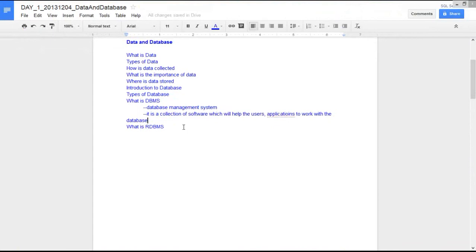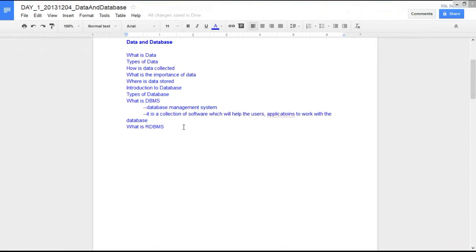In our email application example, the application was trying to connect to the database, manipulate the data, save the data, or retrieve the data back from the database. How is all that happening? That's all happening because of the database management system.